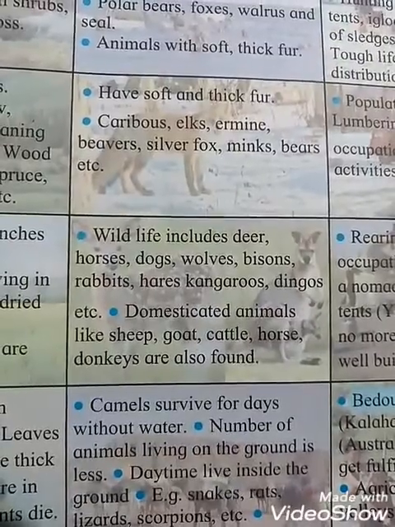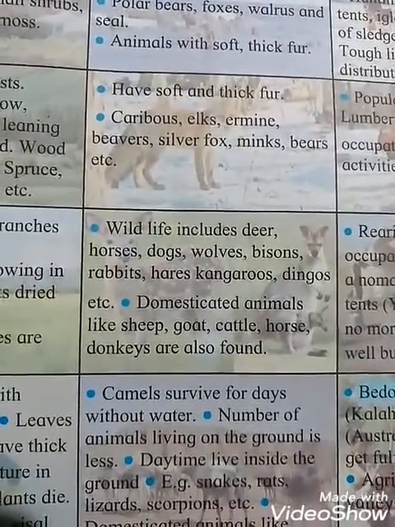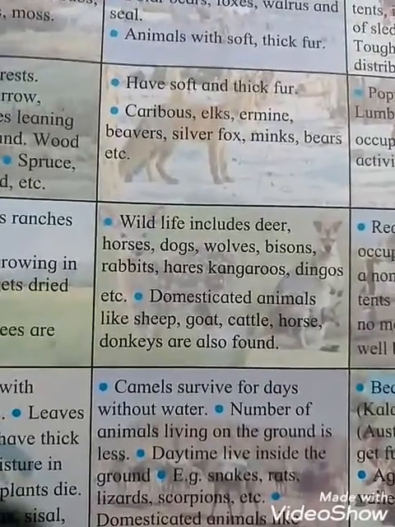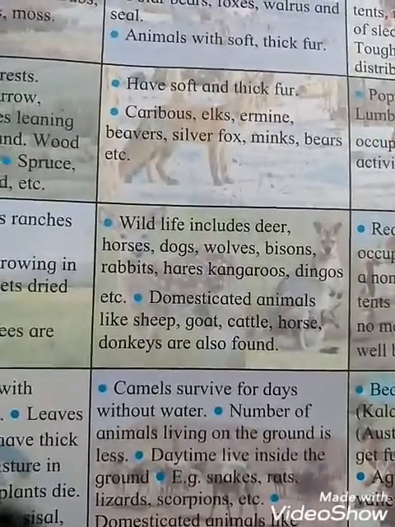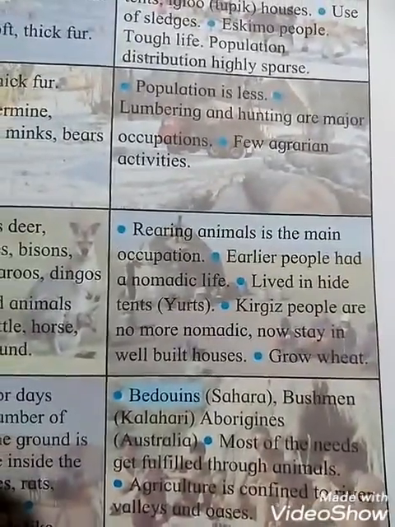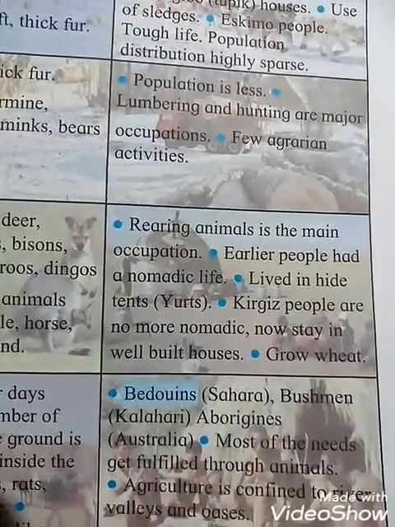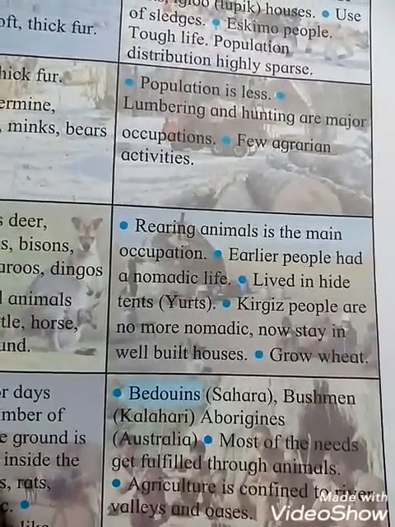And they also domesticate animals. Tell me, the animals that are reared, what do we call them? Domesticated animals. Like sheep, goat, cattle, horse, donkey are also found, okay students. And see the human life: rearing animals is the main occupation. That means animal husbandry was the main occupation.